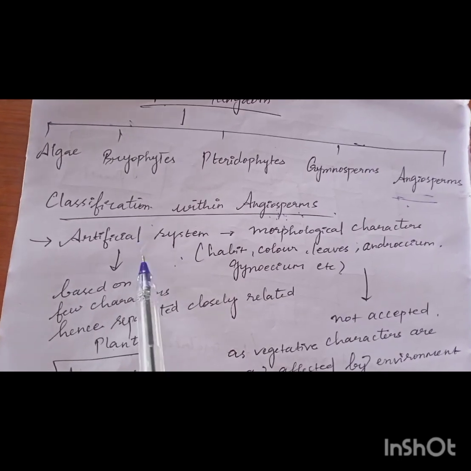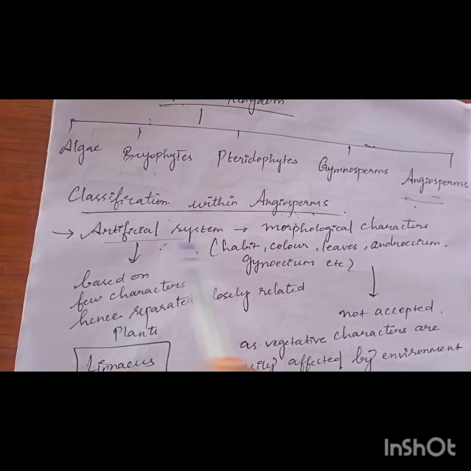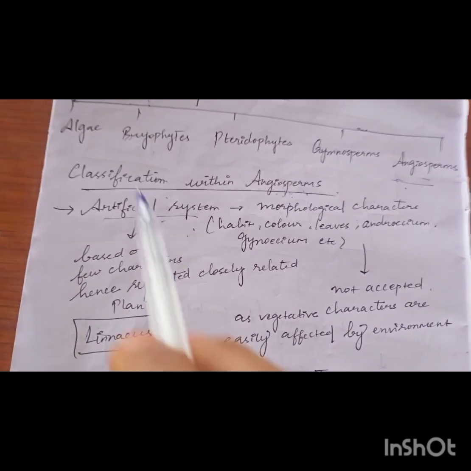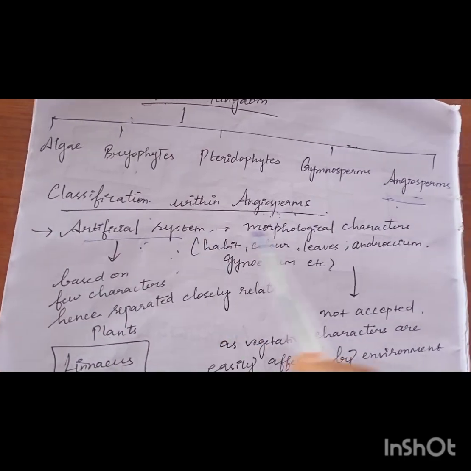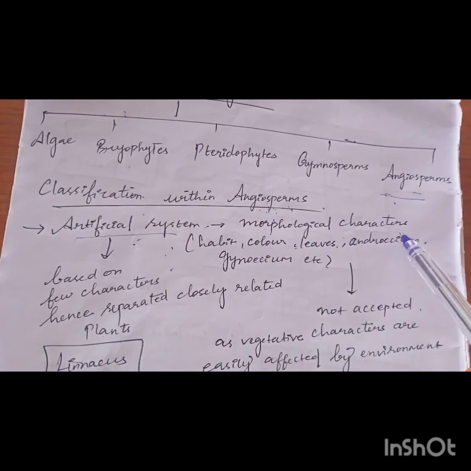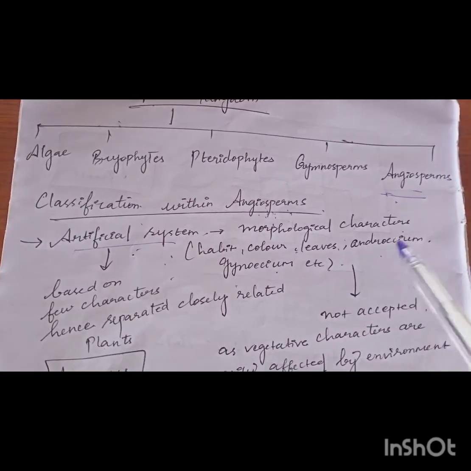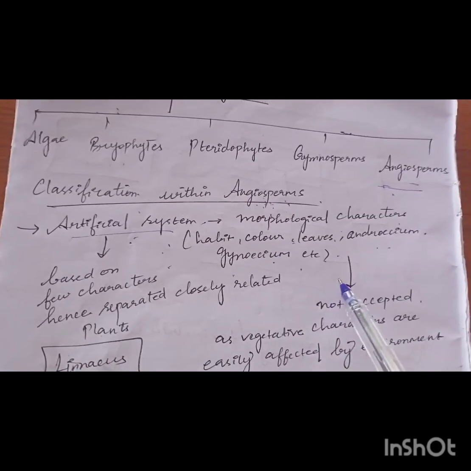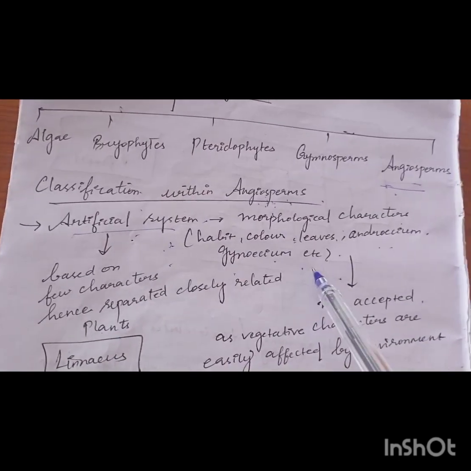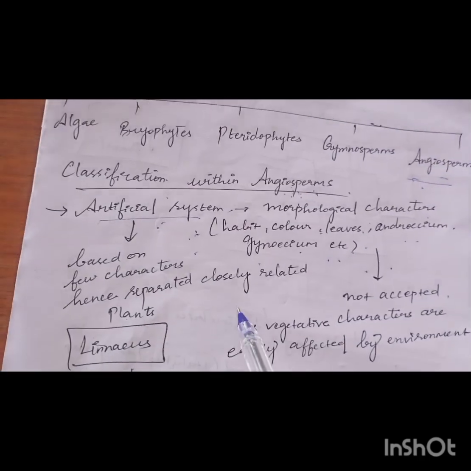The first and foremost system which was formed is the artificial system. Based on this, Linnaeus classified the plants. So what is this artificial system? It has taken into account only the morphological characters like habit, color, leaves, and the structure of androecium and gynoecium, only the external appearance. So the artificial system has taken only the external appearance of the plants as a tool for classification.